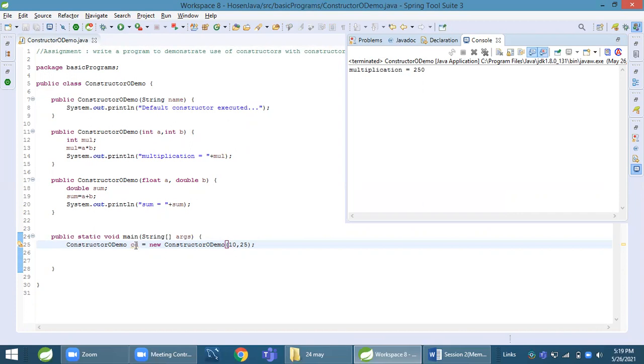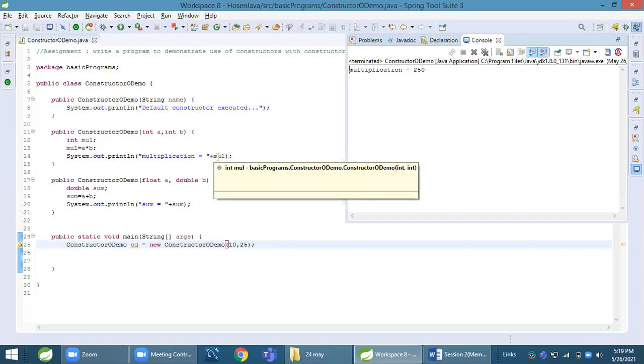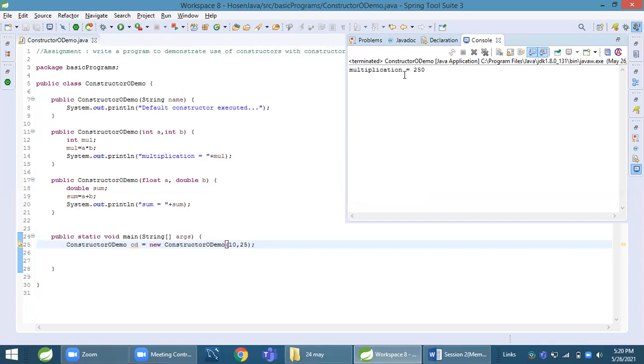That's what is happening. When I create an object, some constructor will be executed. It will find a constructor which has two integer parameters, 10 and 25. It will see here, it will not find it; it will go here, it will find it. It will replace this 10 into this a and 25 into this b, then a into b will happen and it will be stored in the mul variable and printed. So multiplication equals 250.